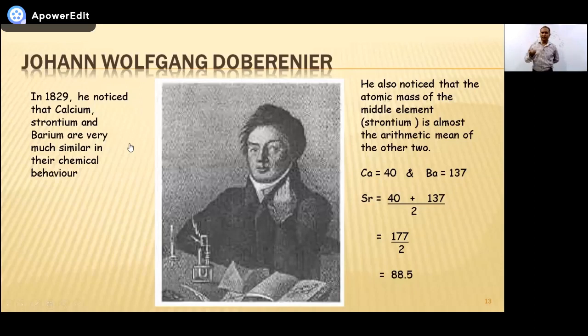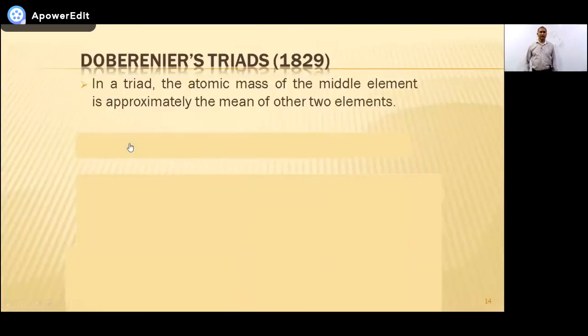The mass of the middle one is the average of the other two. These three elements are called a triad. So he discovered a group of three elements called Dobereiner's triad. It's written here: in a triad, the atomic mass of the middle element is approximately the mean of the other two elements.